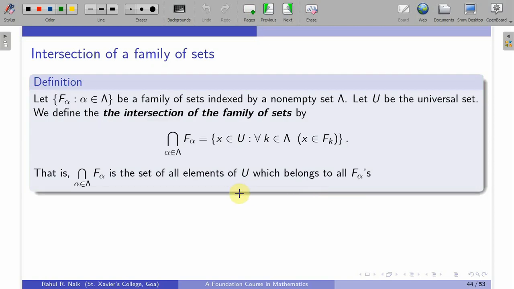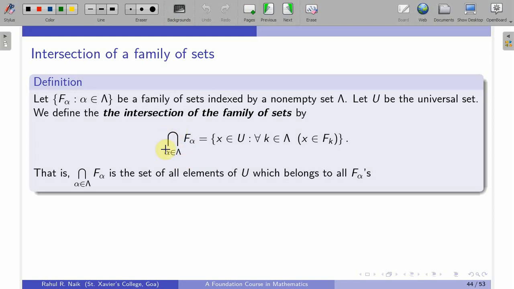Next we discuss the intersection of a family of sets in a similar way. Suppose we have a family of sets indexed by a non-empty set lambda. The collection has the elements f alpha, where alpha is coming from lambda, and U is a universal set. The intersection of the family of sets is denoted by the intersection of f alpha, alpha varying over lambda, so this is the notation.